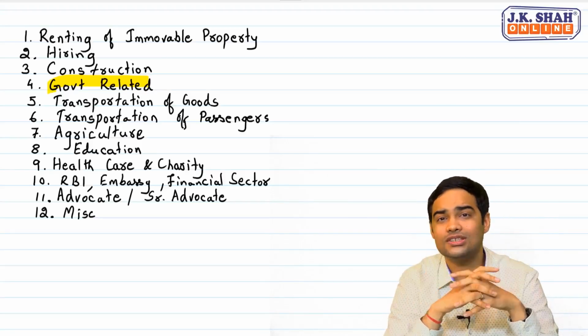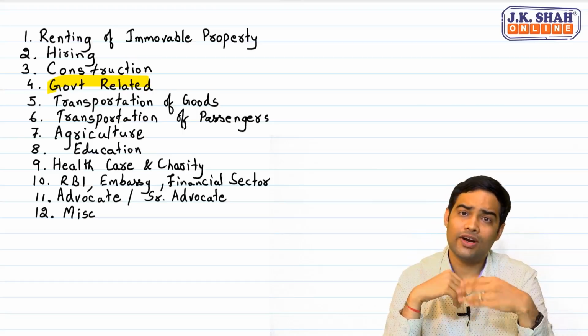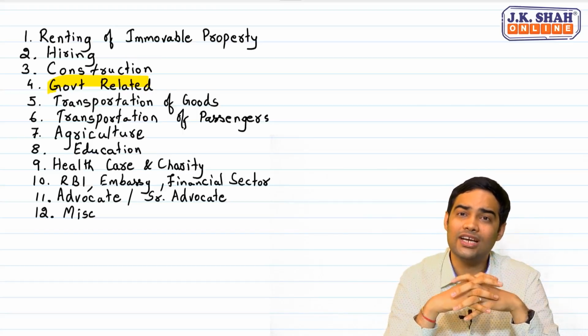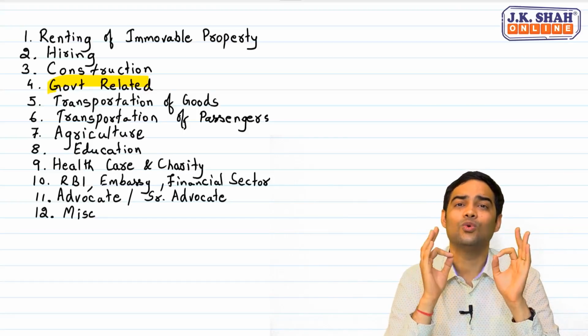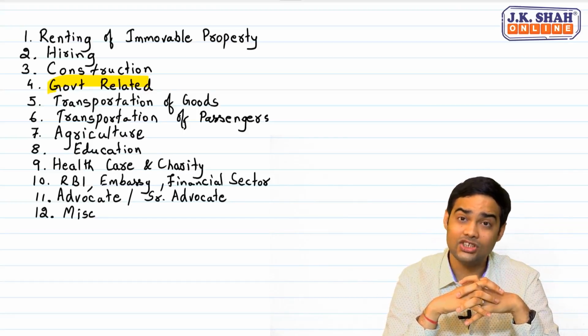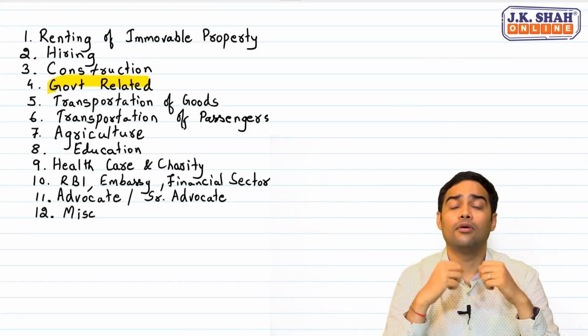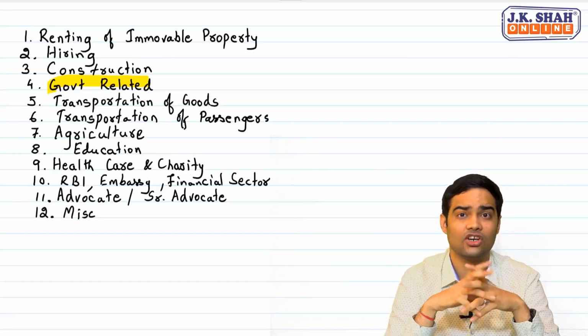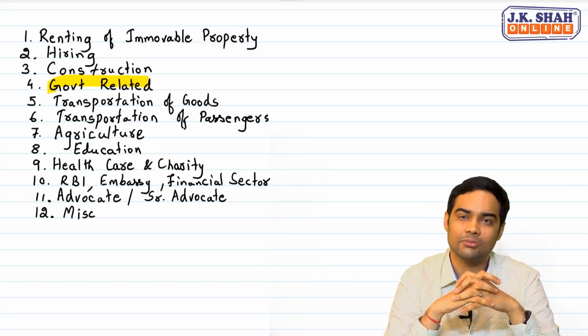So if I were to sum this up, government providing services to you, exempt. Government providing service to a business entity whose turnover in the preceding financial year does not exceed the registration limit, exempt. Government providing service to a business entity whose registration limit is crossed, taxable under reverse charge mechanism.